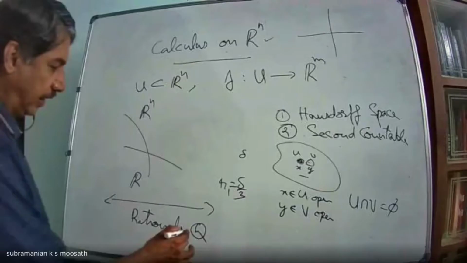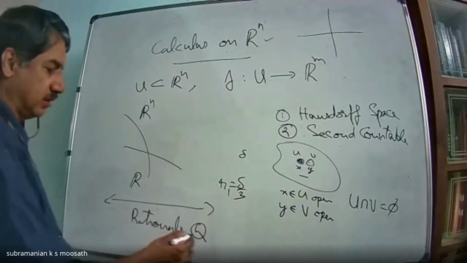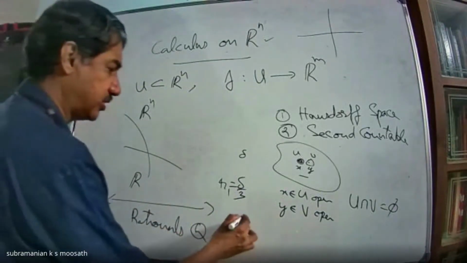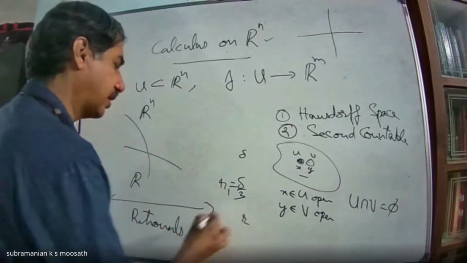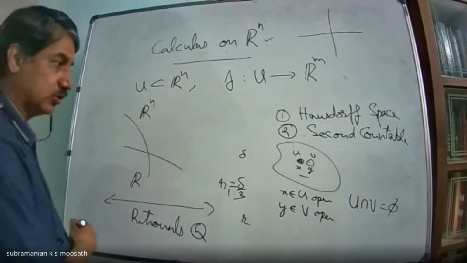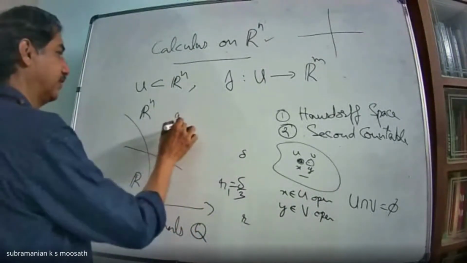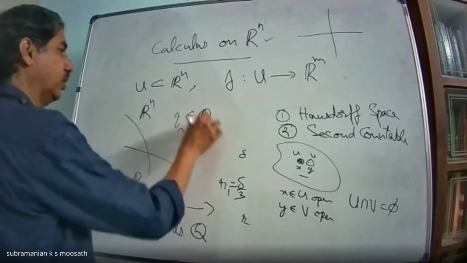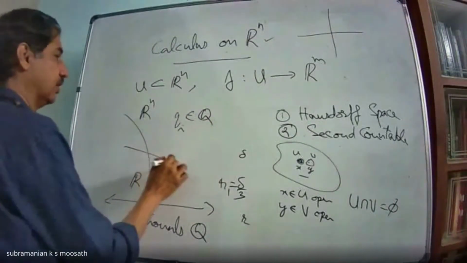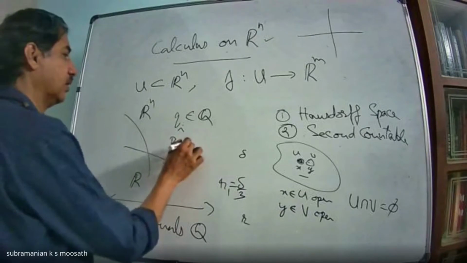Then what I will do is I will consider intervals of some radius epsilon, or some radius r, around all rationals. So I will take rationals q1, q2, etc., where each qi is from Q. Then I will form the ball of some radius r around qi.